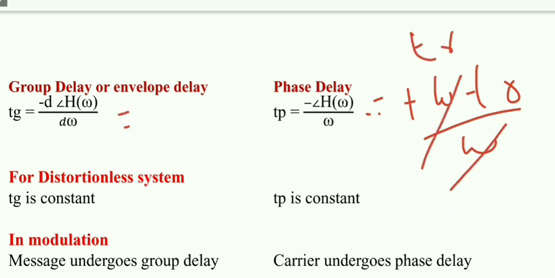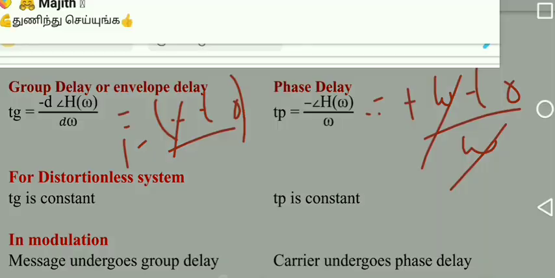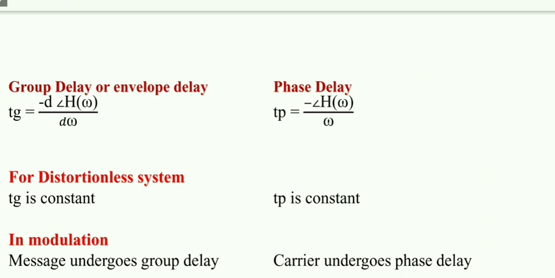Similarly, d of phase of H of omega is minus omega T naught differentiated, which is simply minus T naught, and with the minus in front, minus of minus, so T naught. So both are the same. So group delay and phase delay are equal and constant for a distortionless system.